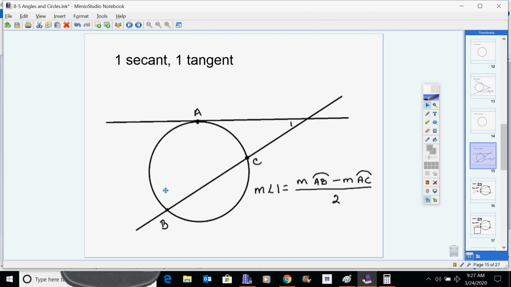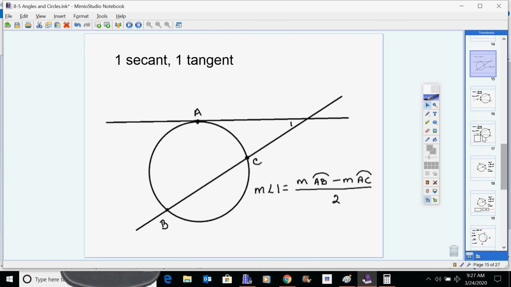Okay, here's another one, the subtracting one. You've got a secant and a tangent. They intersect outside the circle. Here's the arcs AB minus AC. This one minus this one divided by 2 gives you the angle. And once you know these things and you're thinking about your formulas, you can then do problems that involve these concepts.